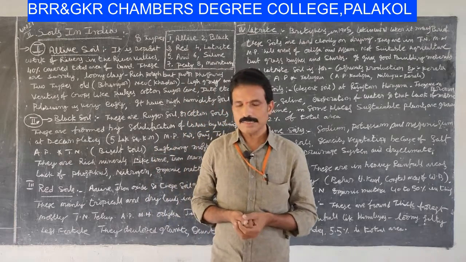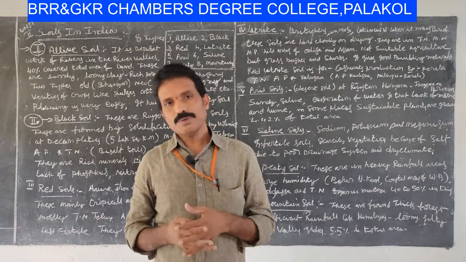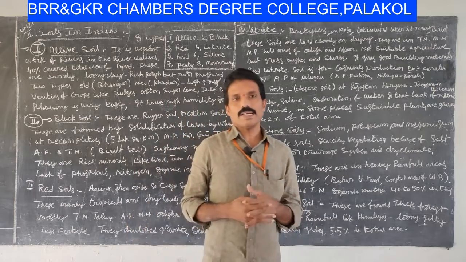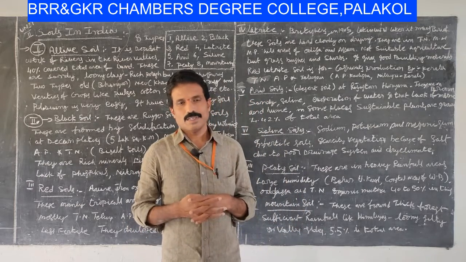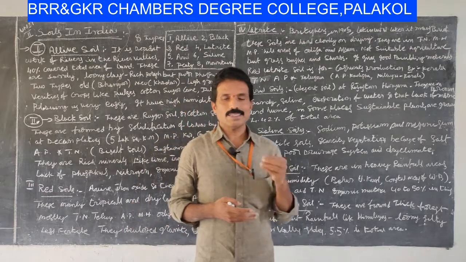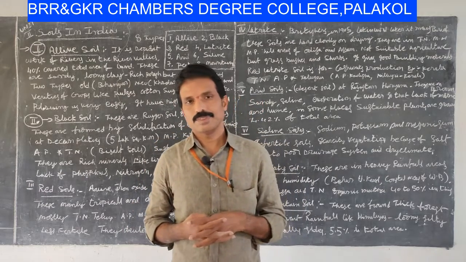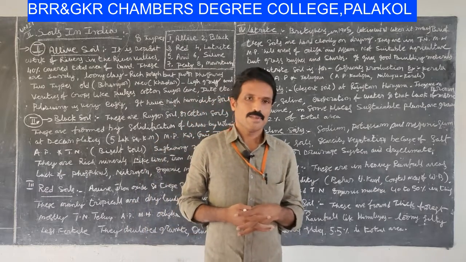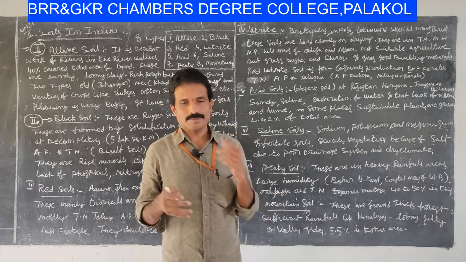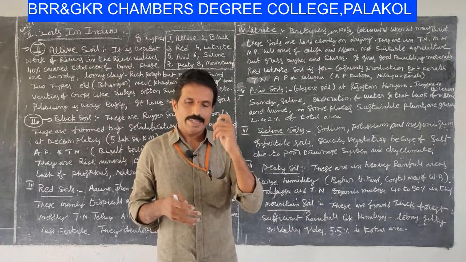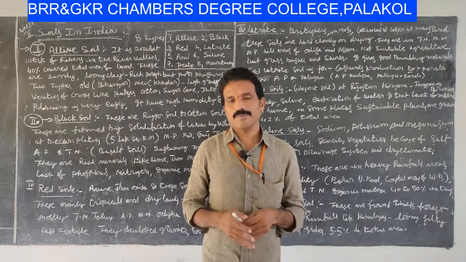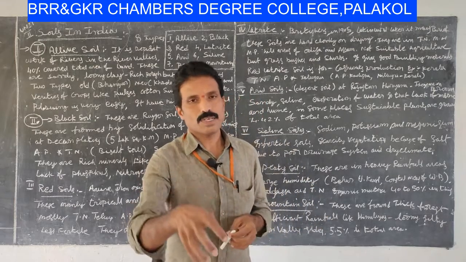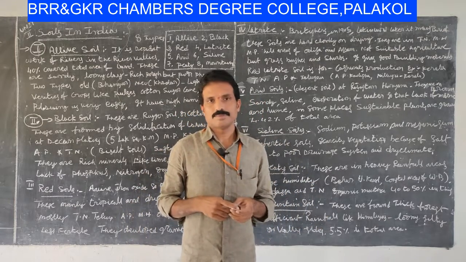My dear students, according to the Indian geographical area, ICAR, the Indian Council of Agricultural Research, New Delhi, has classified soils into 8 types which exist in the entire Indian geographical area.